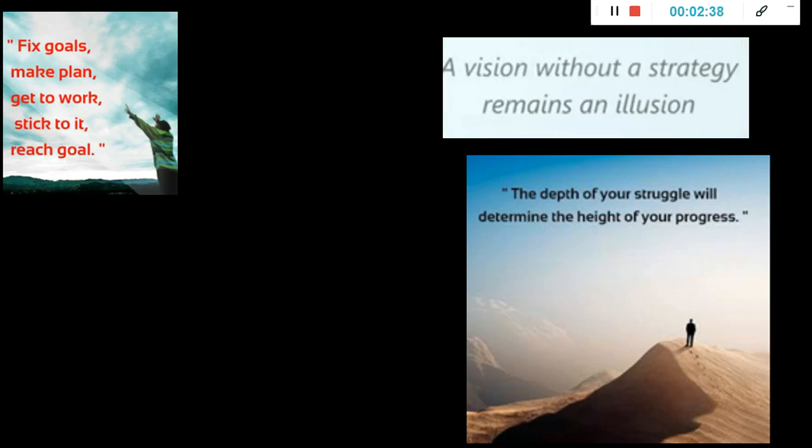A vision without a strategy remains an illusion. This is the same as the first picture. If you don't have a strategy, a timetable, or a goal aligned with your coming days, you will not reach it. It will just remain an illusion, and for 3, 4, 5 years you will repeatedly fail in UPSC and still not understand why you failed.